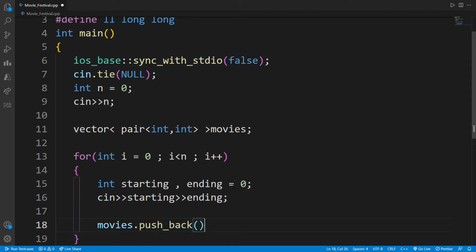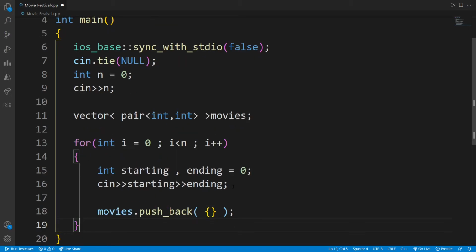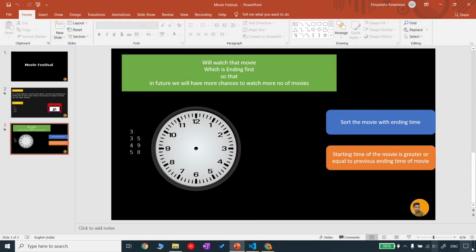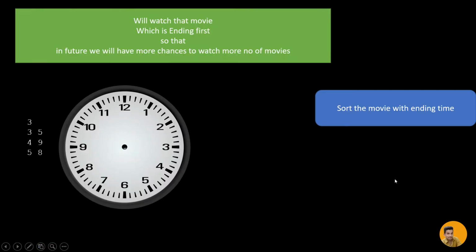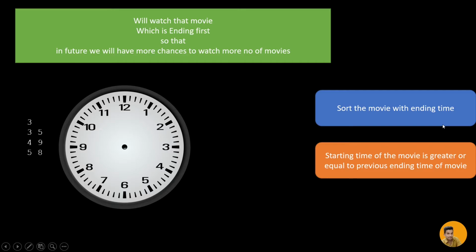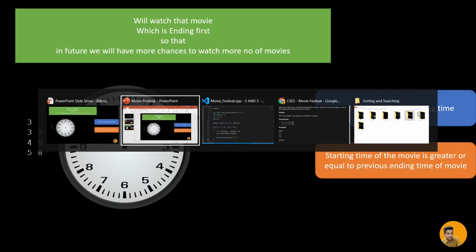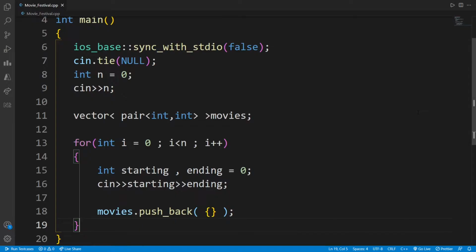So what should I say? I will use these curly braces to input these pairs. And then what we have to do, we have to sort the movies with their ending time. So to sort with their ending time, I would say that